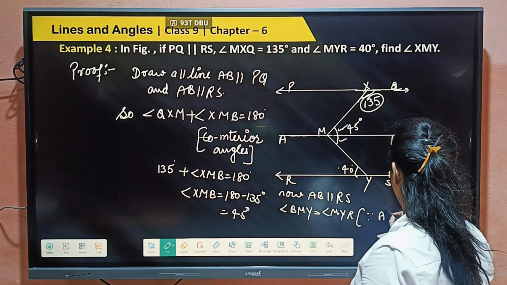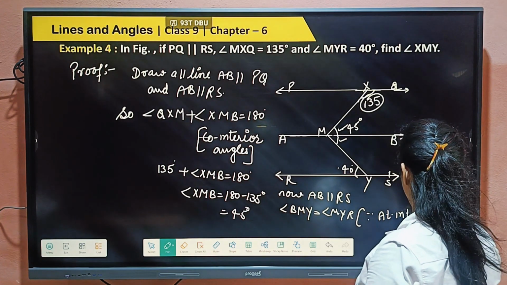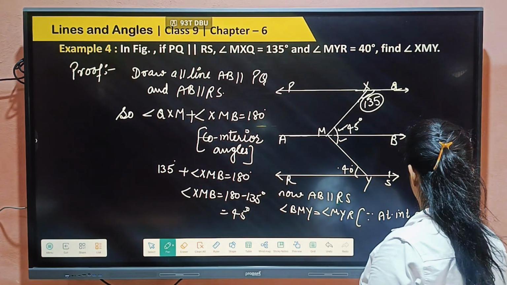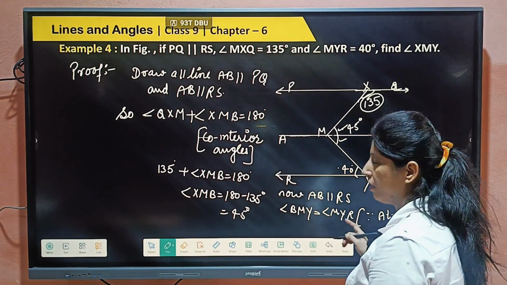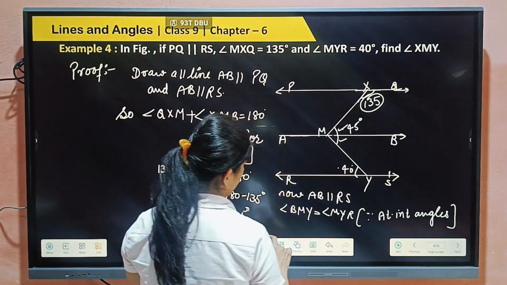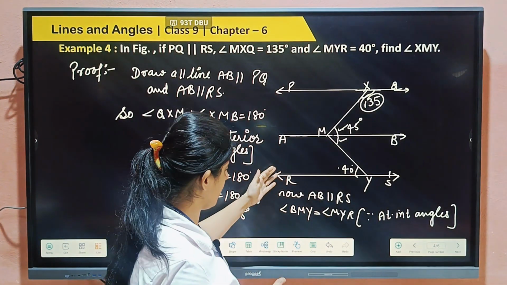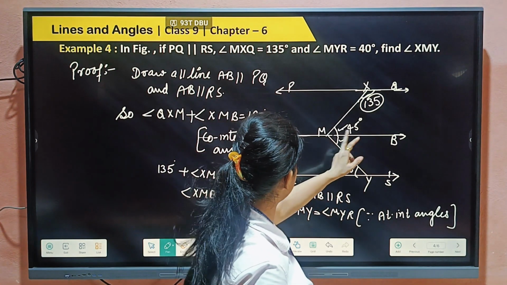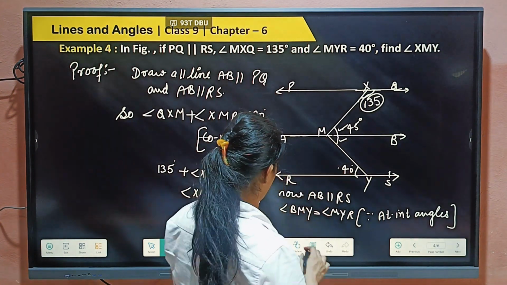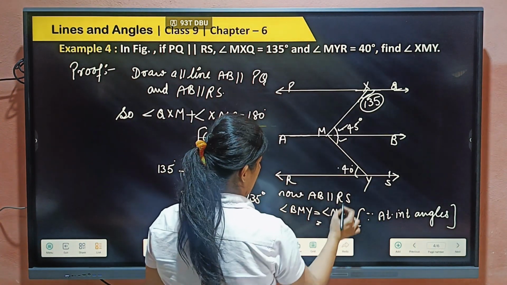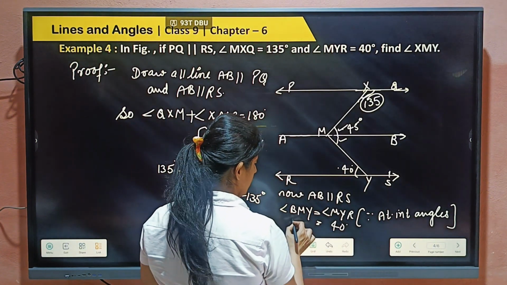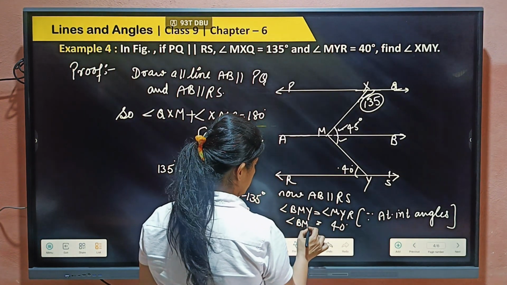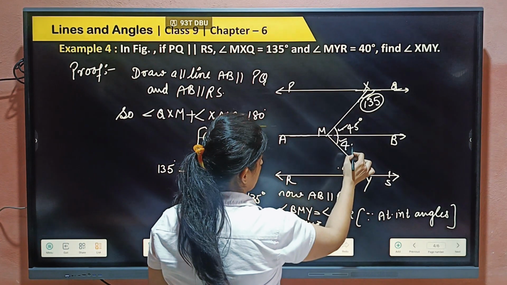Alternate interior angles are equal because the lines are parallel. Okay, so BMY is also 40 degrees because MYR is 40, right? So this is now 40.